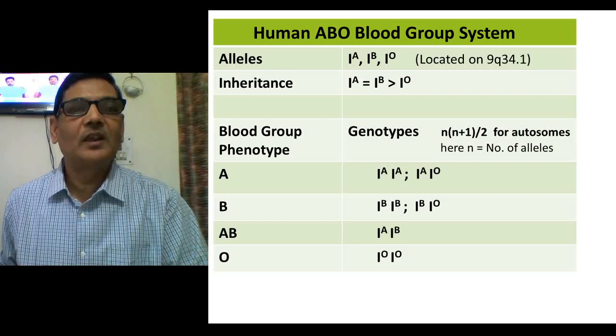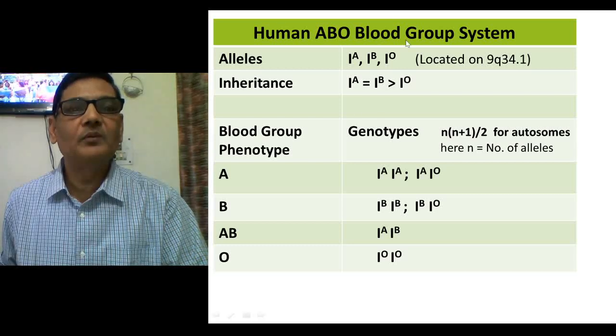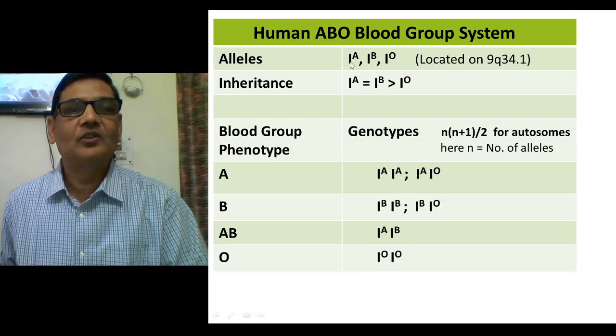So in our own case, the gene that determines the ABO blood group is represented by three alleles, that is IA, IB, and IO. And these alleles are located on the long arm of chromosome 9. This is the exact position of that particular locus.